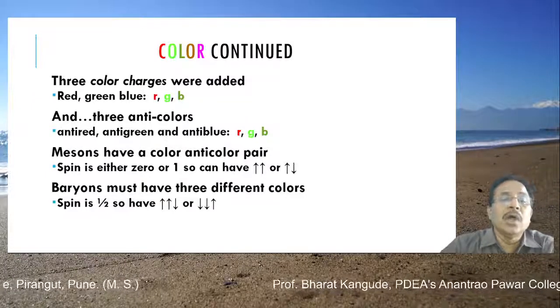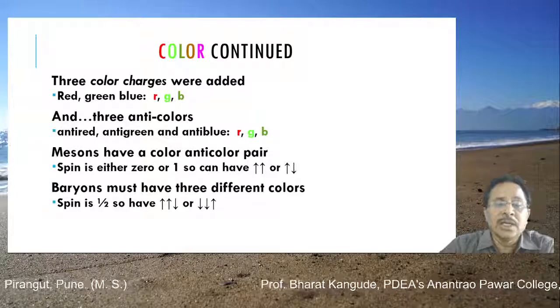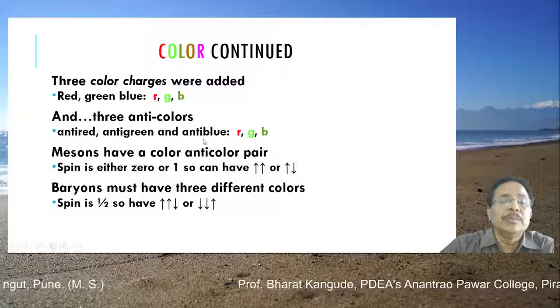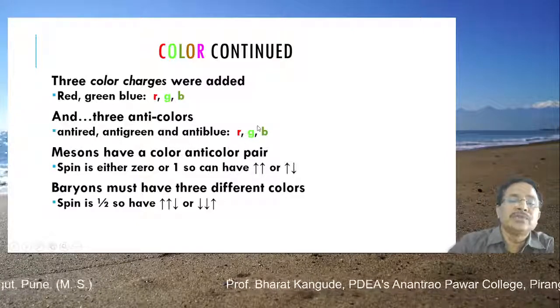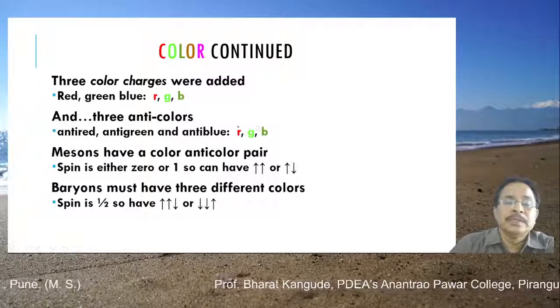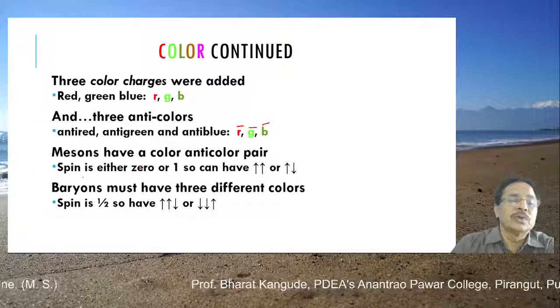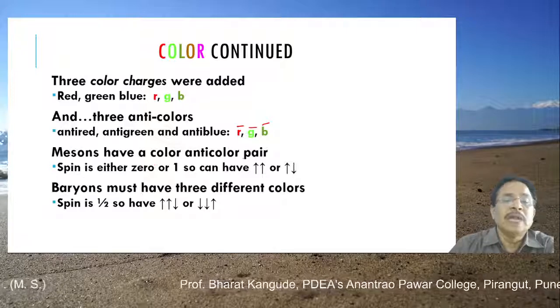And there are three anti-colors. Colors are there, and anti-colors are there: anti-red, anti-green, and anti-blue. Again RGB, actually these are with a bar. This is anti-red, anti-green, and anti-blue. These are the three different types of colors. Mesons have a color anti-color pair.